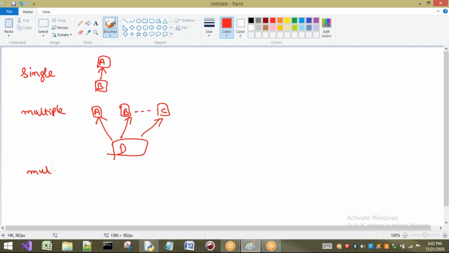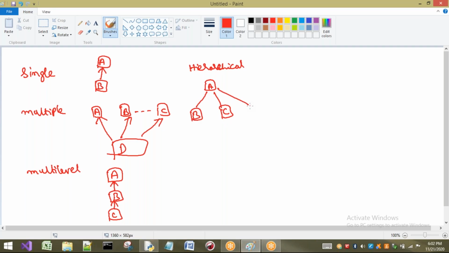Next, multi-level. That means, as the name says, multiple levels are there. For example, A, B, C are there. Here B is acquiring the properties of A and C is acquiring the properties of B, and so on. Next, let us see one more, that is hierarchical. In this, one parent class will be there and multiple child classes will be there for that parent. This is called hierarchical.